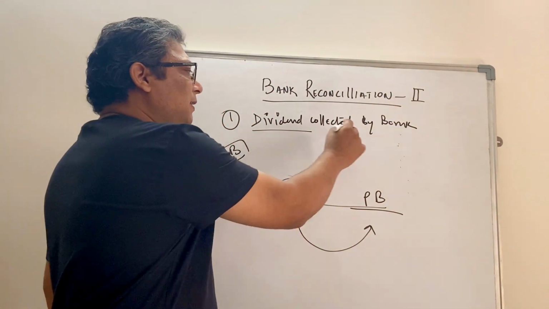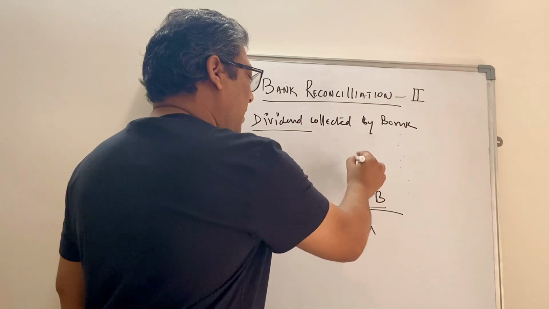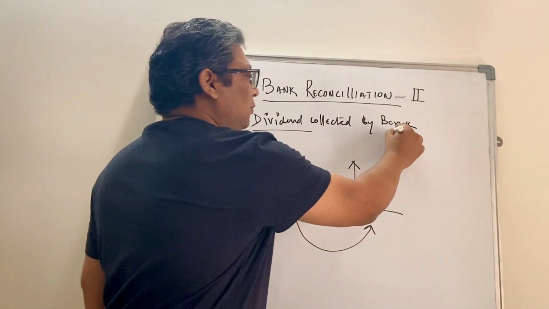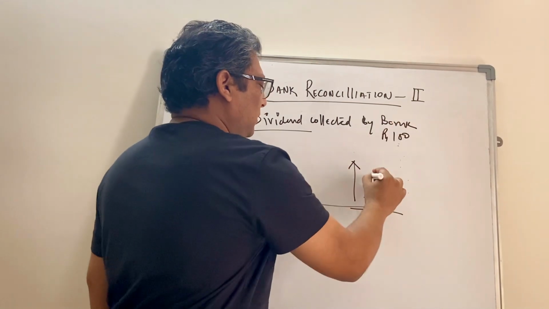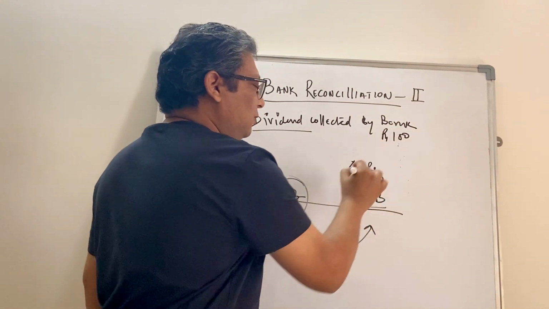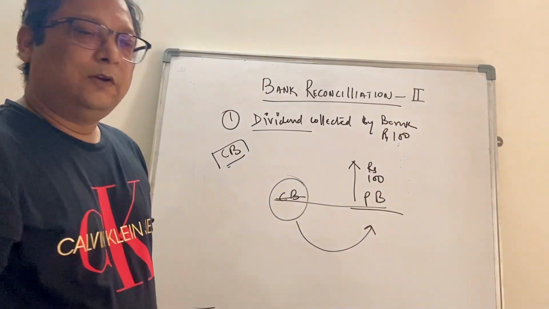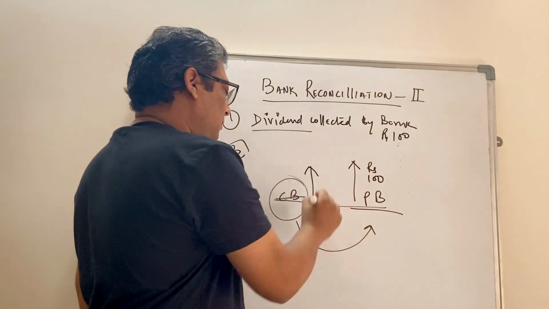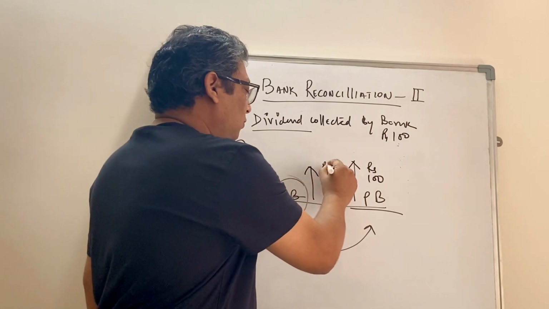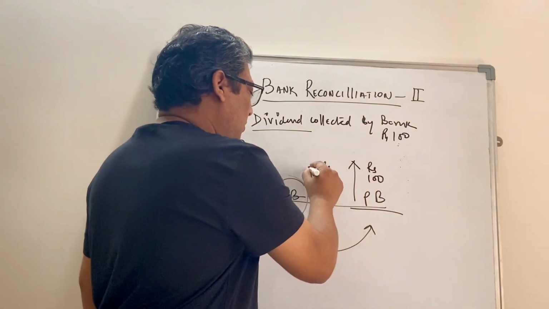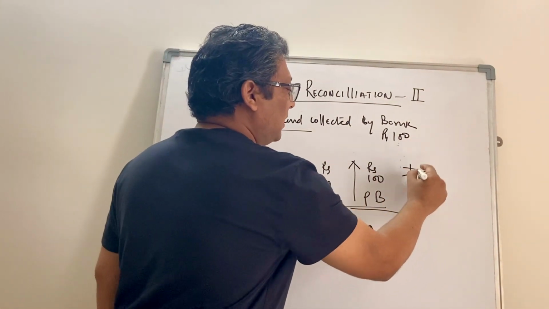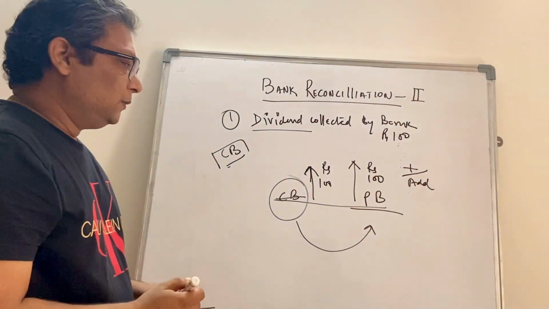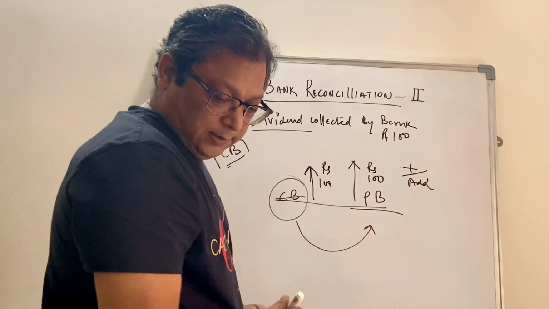So dividend is collected by the bank, which means the bank has increased your balance, right? So if it is supposedly 100 rupees, then the bank has increased the balance by 100 rupees. So what we will do, we'll follow the passbook and we will increase the cash book balance by rupees 100. So since the arrow is going up, we'll put this entry as plus or add, right?